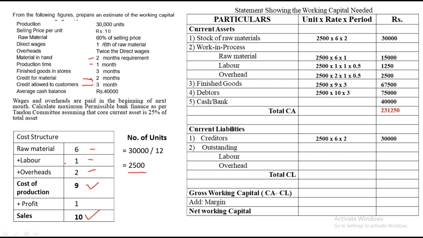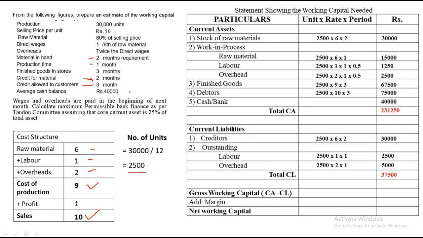Again, 2500 into labor, which is 1 rupee, into the outstanding period, which is again 1 month, which comes to 2500. No half. Here you don't have to take any half. Half is only in WIP. Overheads 2500 into 2 into 1, which comes to 5000. We add up, we get a total current liability as 37,500.